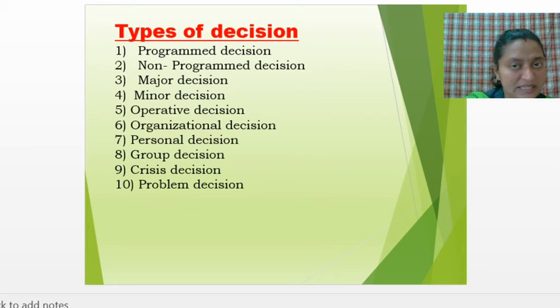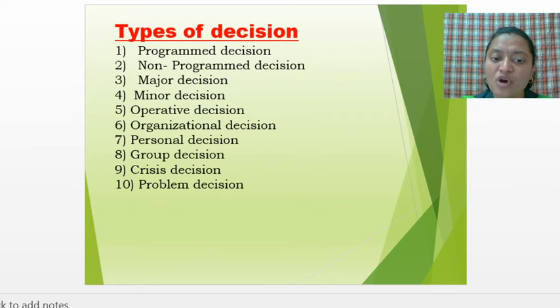The next one is crisis decision. Now what do you mean by crisis decision? Another term is also given for that: on the spot decision. Decision should be taken on the spot. Suppose if fire catches or fire takes place in the organization, okay, if suddenly fire takes place in the organization, at that time the question arises in front of the manager: what decision should be taken on the spot? There itself he has to take the decision. That is called a crisis decision. Taking decision on the spot. Okay, there itself you have to decide how this fire can be cured.